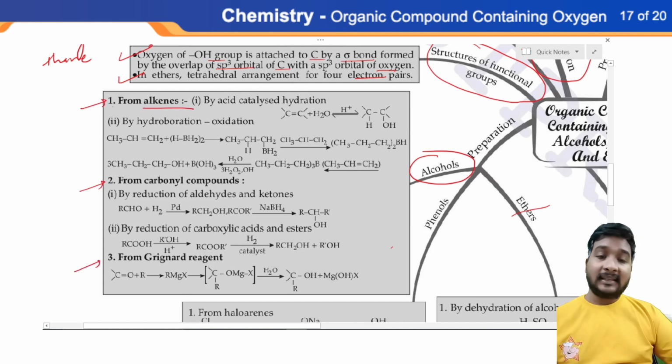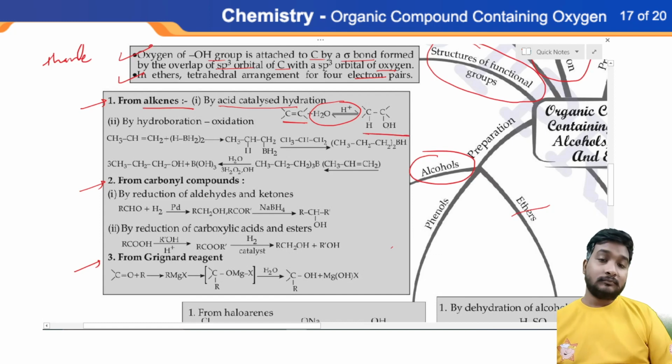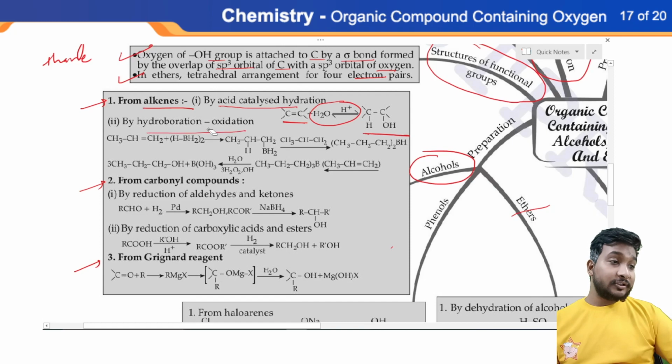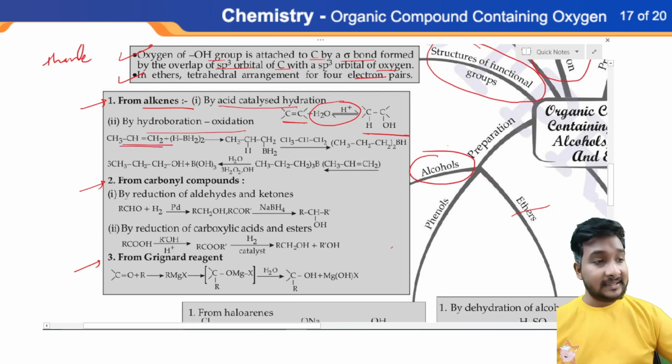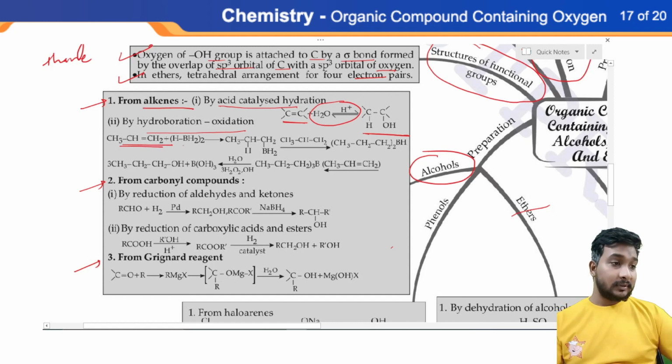From alkenes, or double bonded hydrocarbons. The first method is acid catalyzed hydration. We have to react alkene with acidic water, then we can obtain the alcohol. Okay. By hydroboration oxidation, if we have a complex alkene, or we can say a bigger alkene, we can react it with diborane.